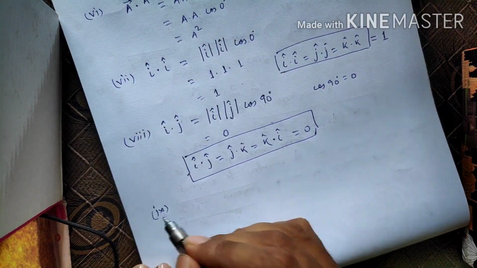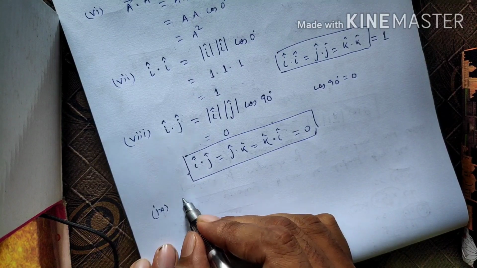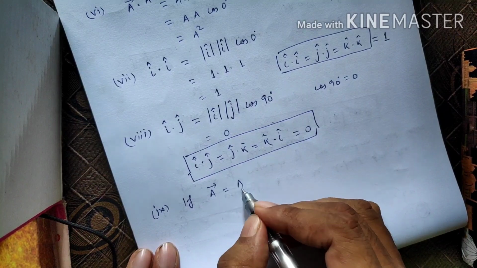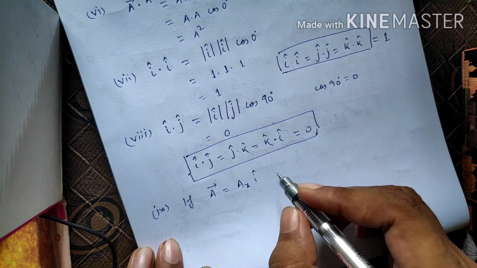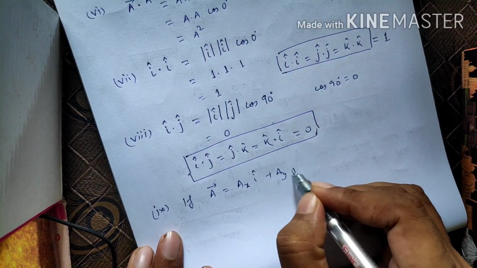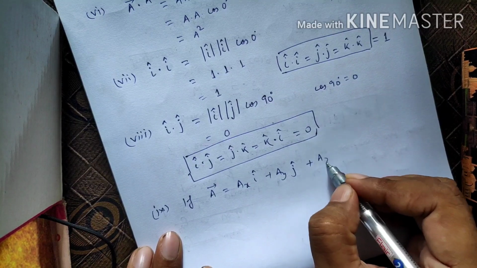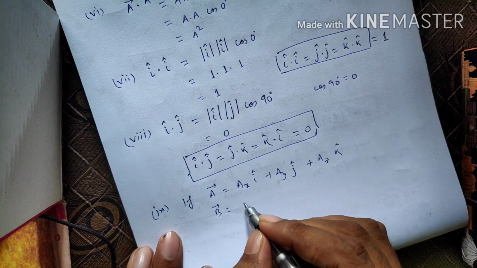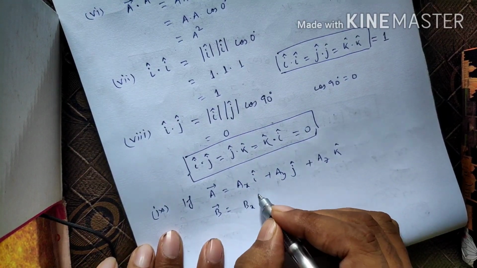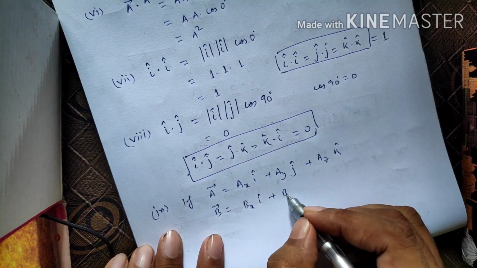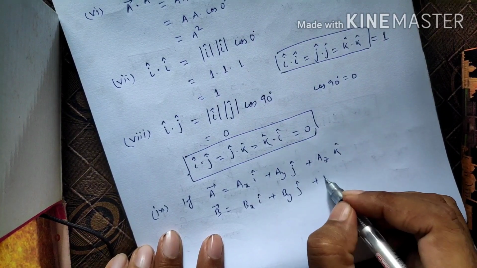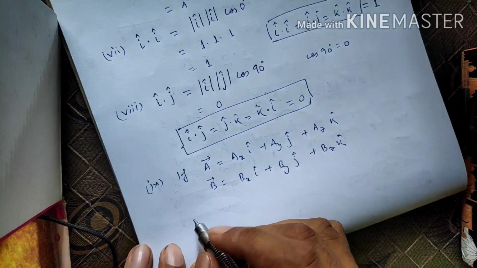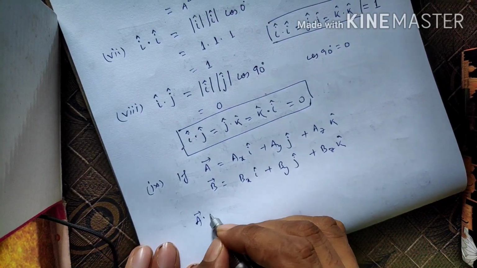Next one is, if vector A is equal to Ax I cap plus Ay J cap plus Az K cap, and vector B is equal to Bx I cap plus By J cap plus Bz K cap, then what should be the dot product between these two?